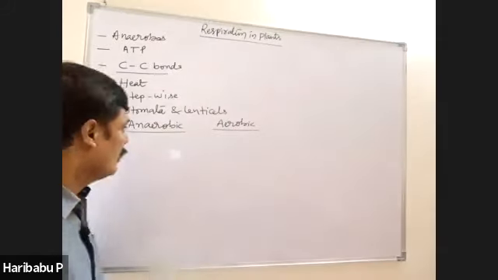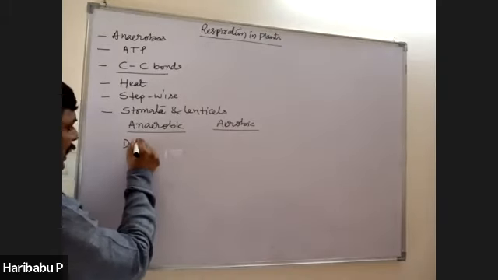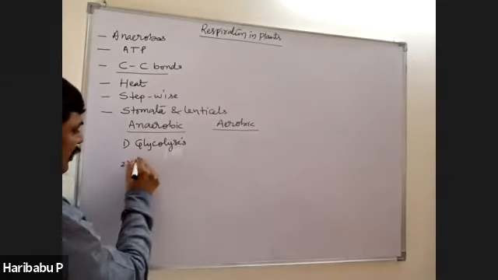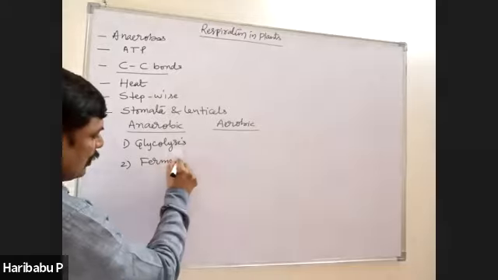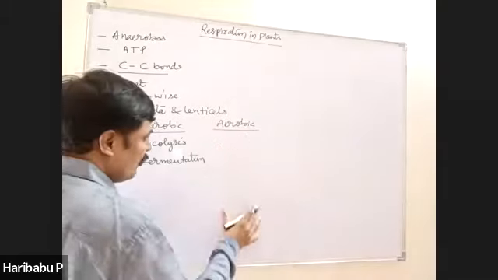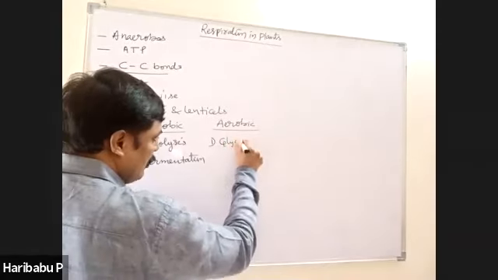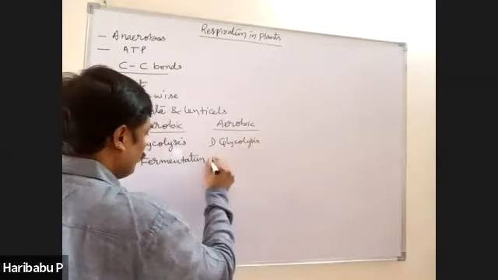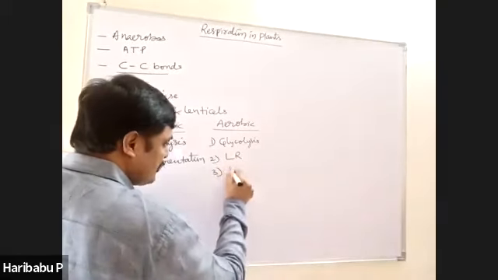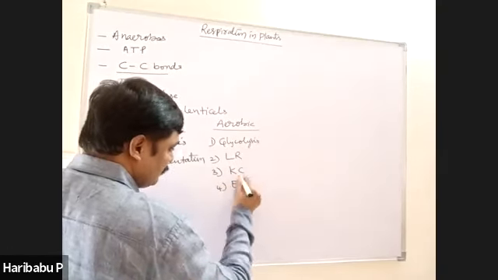Then, how many steps are there in anaerobic respiration? Two. Glycolysis and fermentation. Number of steps in aerobic respiration, four steps, namely glycolysis, link reaction, Krebs cycle, and electron transport system, that is ETS.